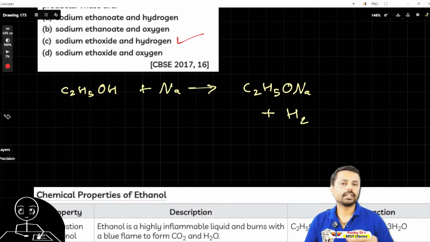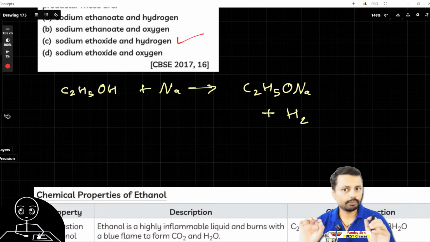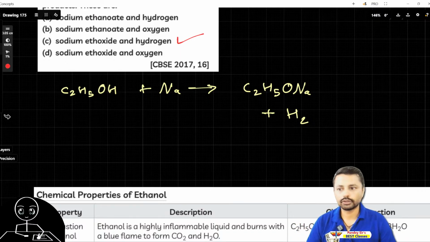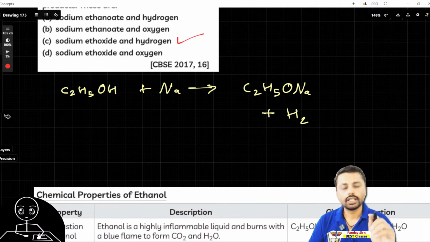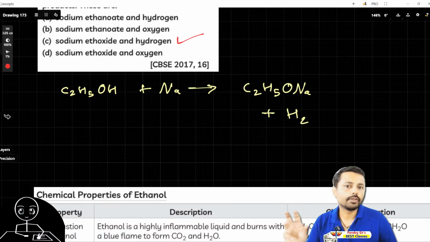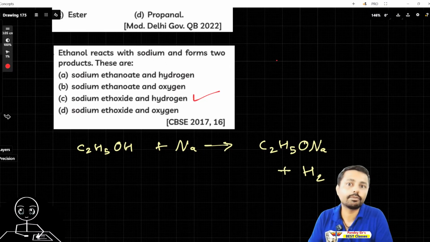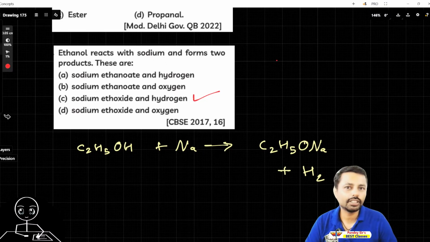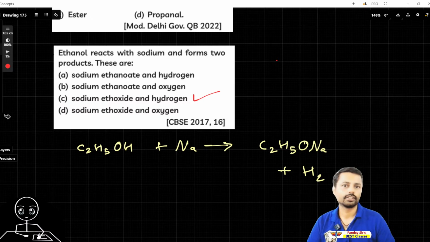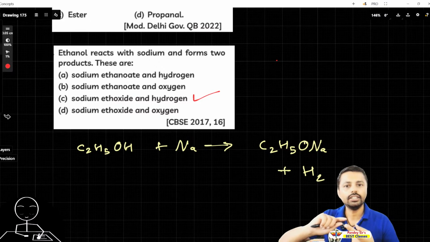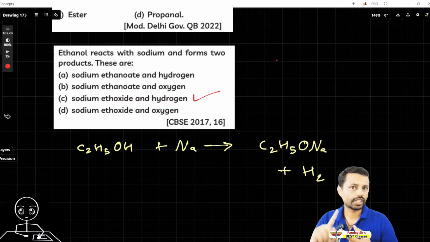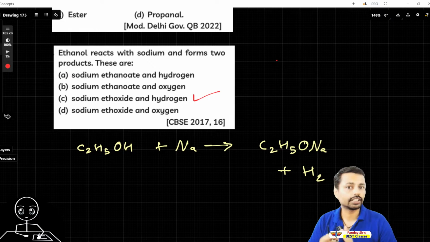And before that, do you know one very big question and very big property of carbon? As you requested earlier, I should explain some concepts. So tell me why carbon forms a homologous series and why carbon itself has an entire chapter. Does any other element have a chapter in 10th class? No, na? So why carbon? I'll give you two clues. One, its property of catenation, and second, its tetravalency.